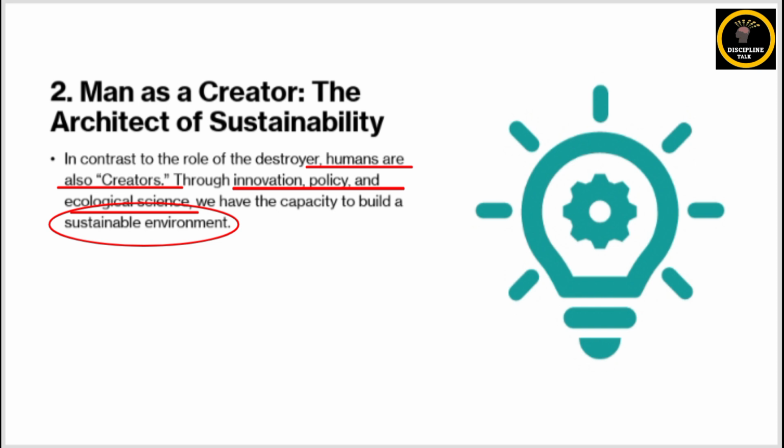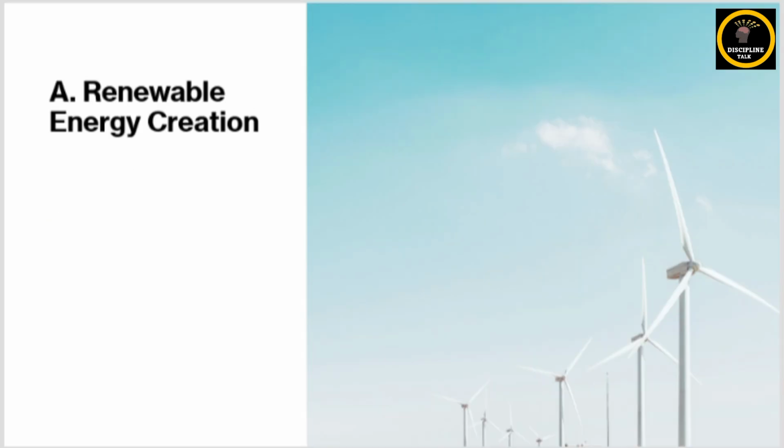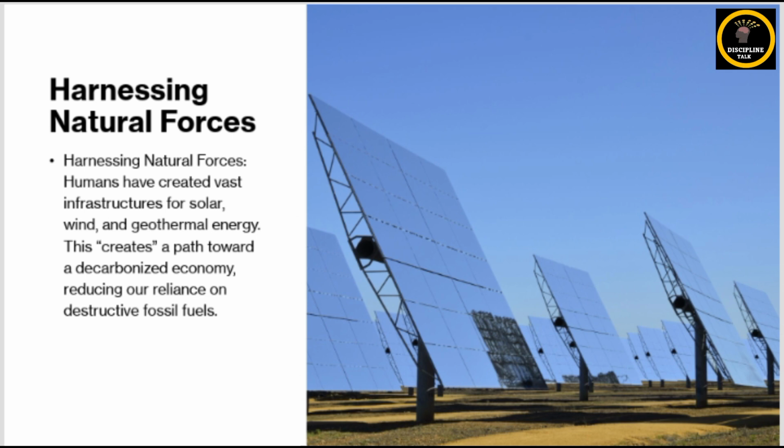Human beings act as architects of environmental sustainability through the creation of renewable energy systems, which include harnessing natural forces. Human ingenuity has enabled the development of renewable energy sources such as solar energy, wind energy, hydropower and geothermal energy.